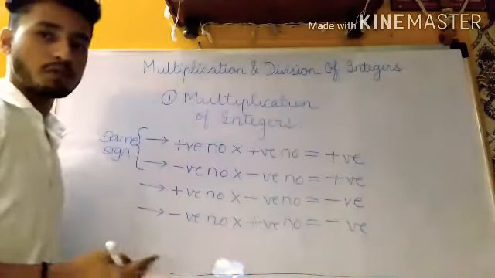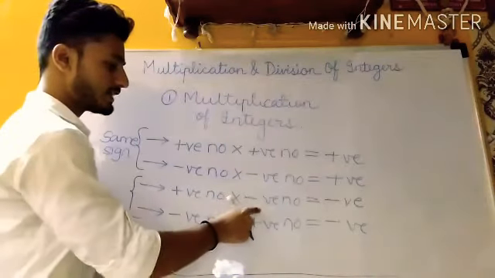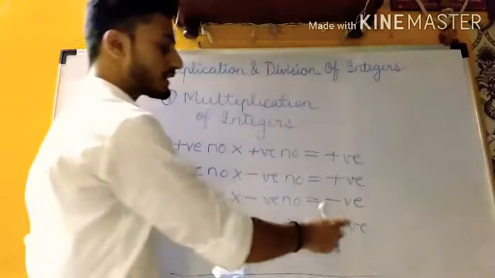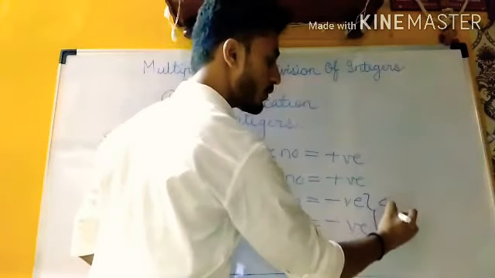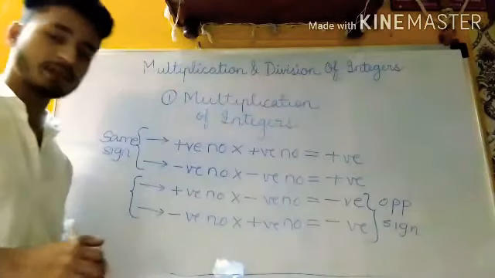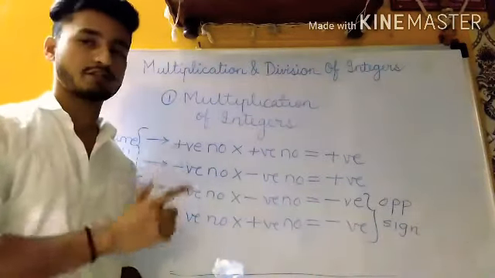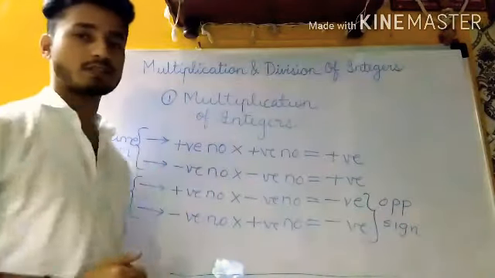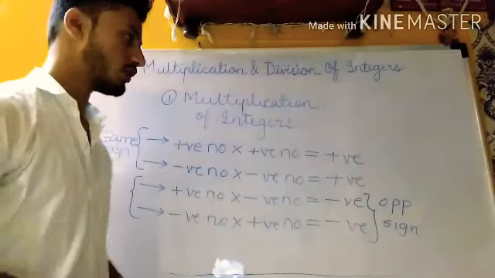But if the signs are opposite, like here, one is positive and the other is negative, or the first one is negative and the second one is positive, we get a negative answer. So opposite signs will give you a negative answer. Just keep in mind, whenever the signs are the same, you will get a positive answer, and if the signs are opposite, you will get a negative answer.